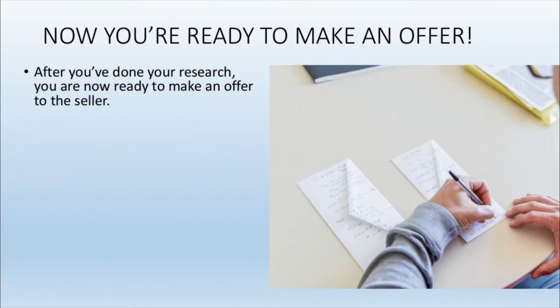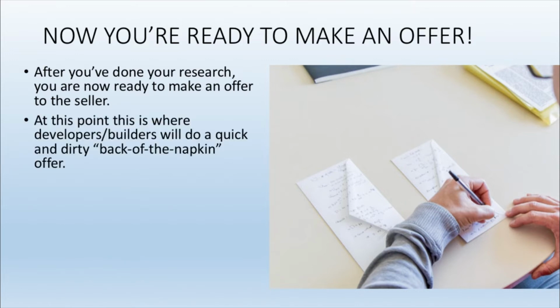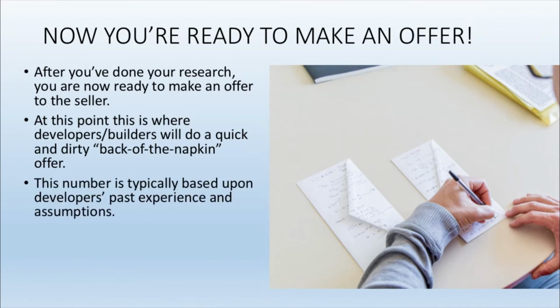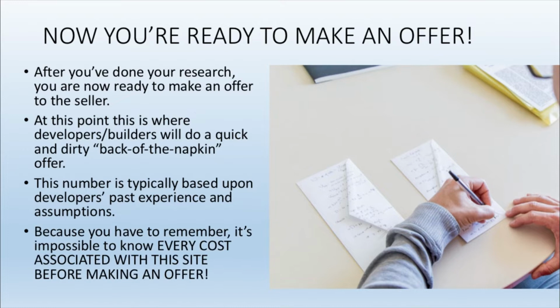Okay, so now that you've completed your feasibility analysis and everything looks good, you're now ready to make an offer to the seller. And at this point, this is where developers and builders will do what you call that quick and dirty, or back of the napkin, or back of the envelope offer. Because this number is typically based upon developers' past experience and assumptions as far as costs go in order to build. Because one thing you have to remember is that it's impossible to know every cost associated with this particular site before making an offer.